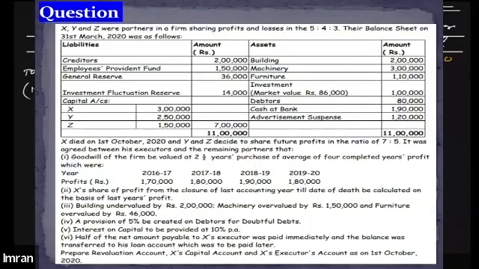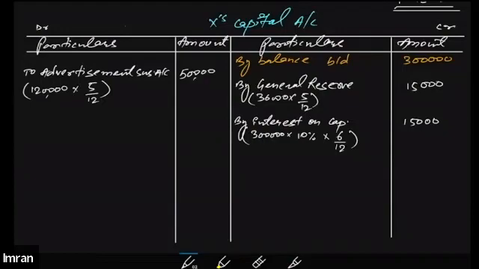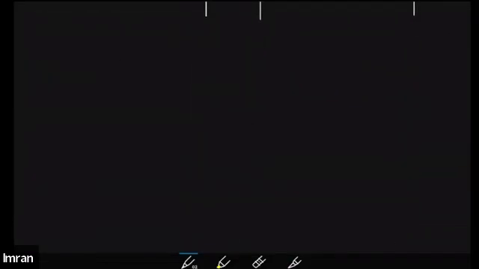Now, let's move to the adjustment which is talking about the goodwill. It says that goodwill of the firm is to be valued at 2.5 years purchase of the average profit of the 4 completed years. So that means we need to first calculate the 4 years average profit for this firm and then multiply it with 2.5 years so that we will get the goodwill of the firm. And out of that goodwill, we will be calculating the proportion of X's share in the goodwill, right? So let's first make a working note showing the calculation of the goodwill.